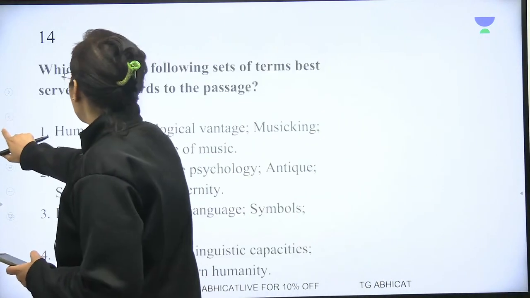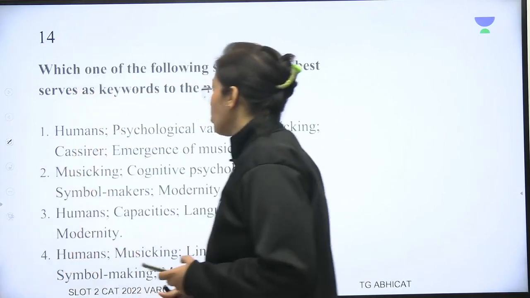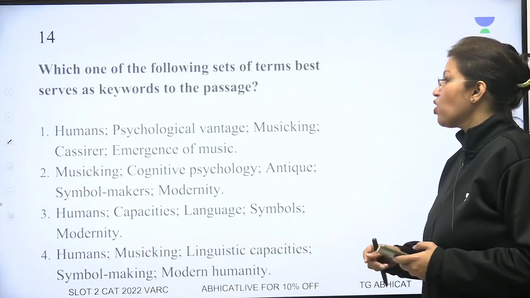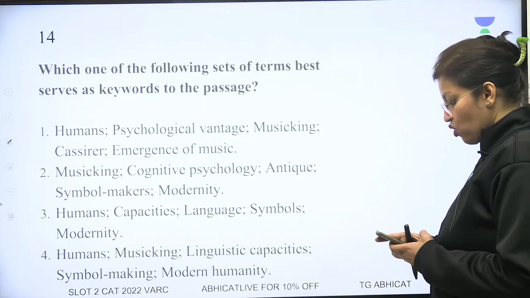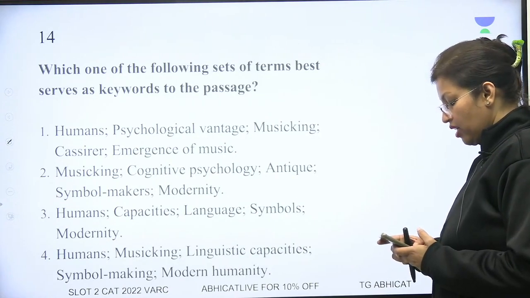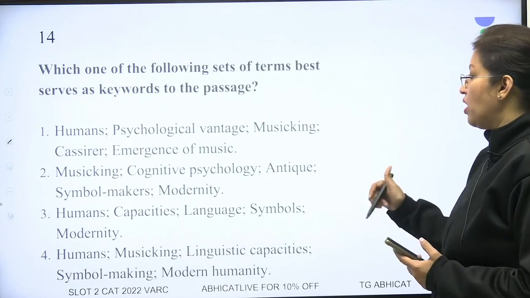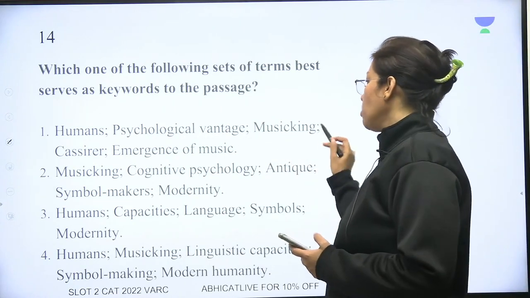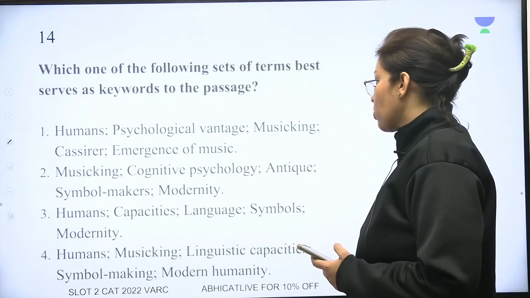I missed out on a question. Oh yes, I missed out on this question. Which one of the following sets of terms best serves as keywords to the passage? कौन सा वाला keywords है फटाफट देख लेते हैं. Question number 14. Humans, psychological advantage, music in casserole, emergence of music.